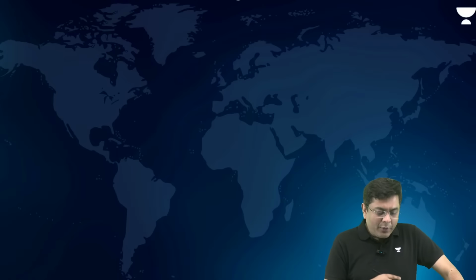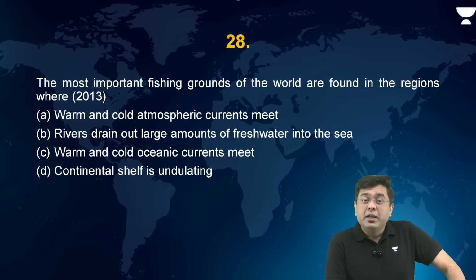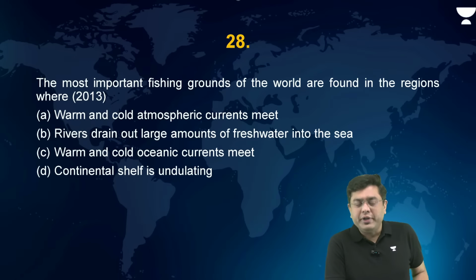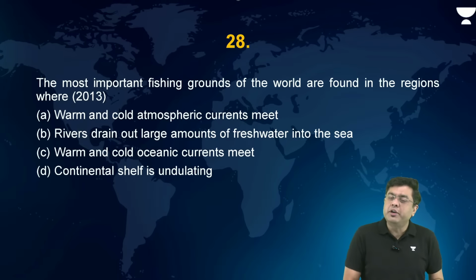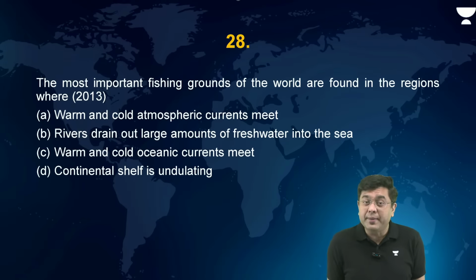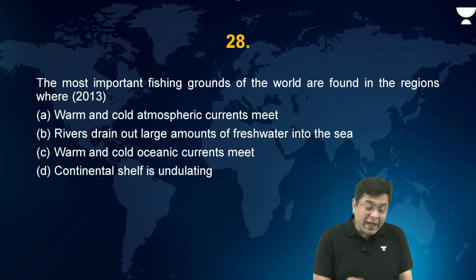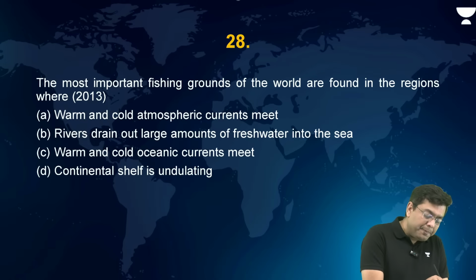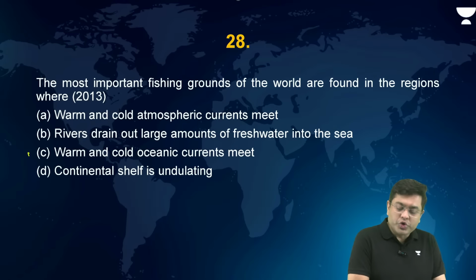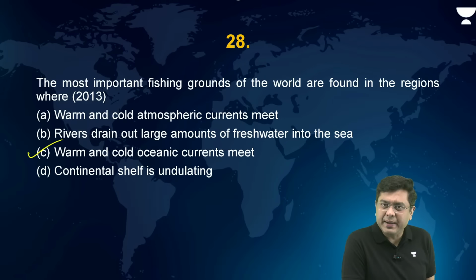Okay? Now, after this, the most important fishing grounds in the world. Again, this is a question which has been repeated twice. The most important fishing grounds of the world are found in the regions where warm and cold ocean currents meet, rivers drain out large amounts of fresh water into the sea, or the continental shelf is undulating. So here it is very simple. Basically, you have warm and cold oceanic currents which end up meeting, right?